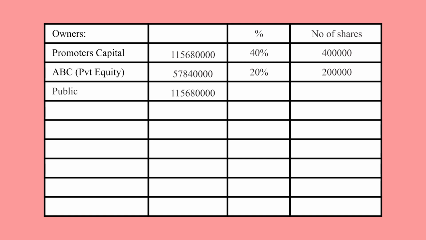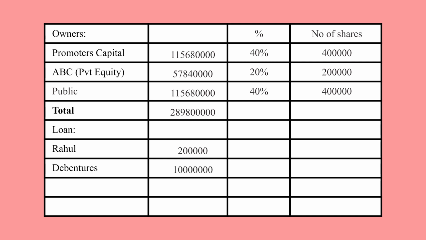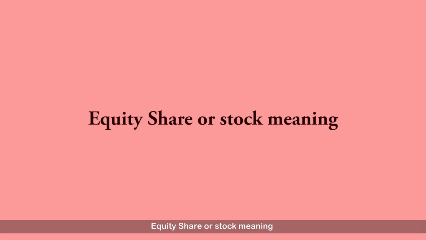Public 11 crores 56 lakhs 80,000. Percentage 40%. Number of shares 4 lakhs. Total 28 crores 98 lakhs. Loan Rahul loan rupees 2 lakhs. Debentures 1 crore. Total 30 crores.